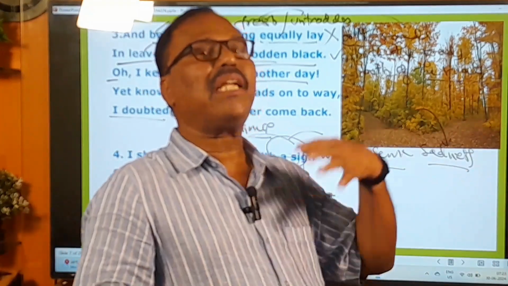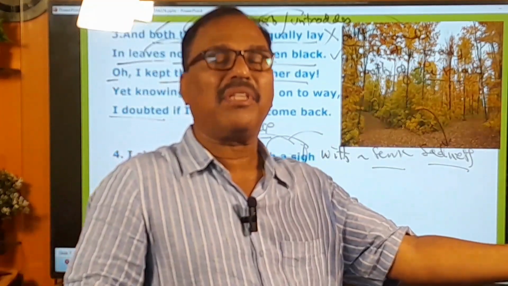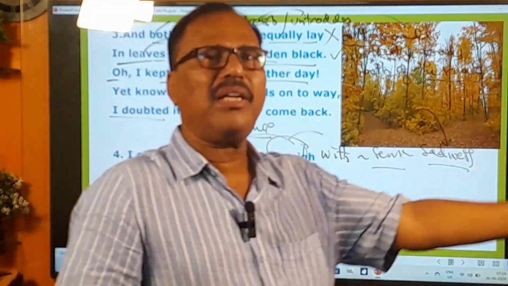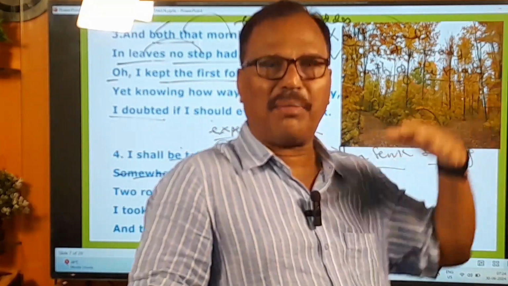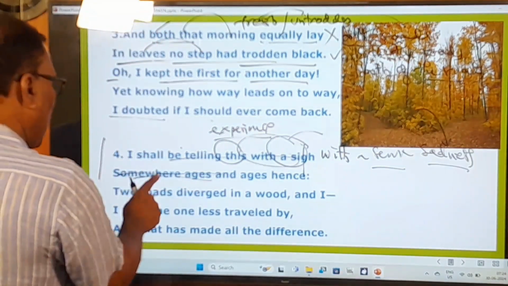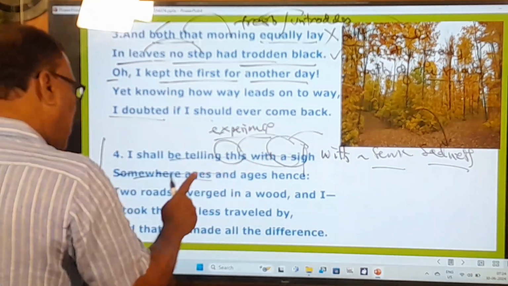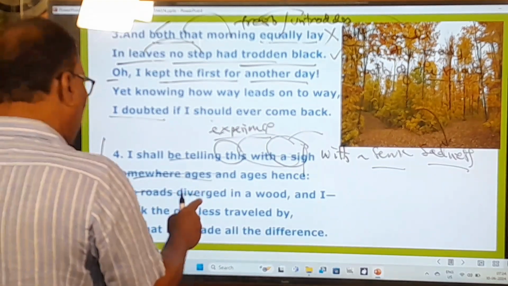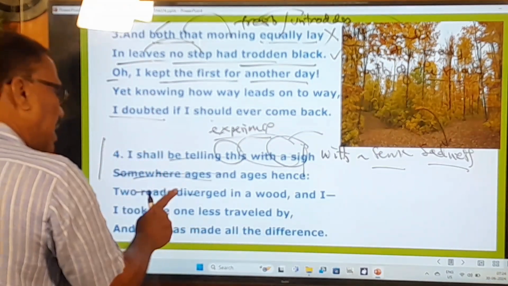I keep on telling about this experience with a feeling of sadness in the days to come, in the years to come, in the times to come. So that is what he tells us in this line. And what does he tell them? So here it is again given. So this is repeated. This is called repetition. The first stanza, first line is repeated here.